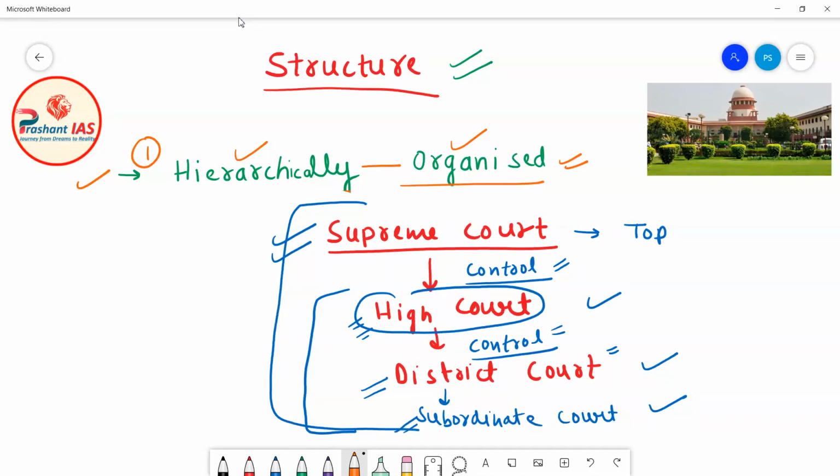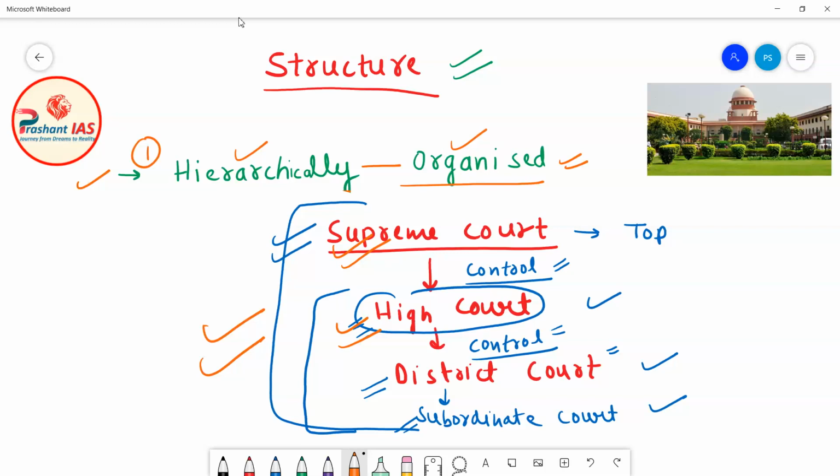But if you see the structure of Indian judiciary, then high courts are actually subordinate to Supreme Court, and Supreme Court is the boss of high courts. In the polity of India, union government is not the boss of state government. State governments are not subordinate to union government. But when you see the judicial structure, the Supreme Court acts like the boss of high court, and high courts are subordinate to Supreme Court.